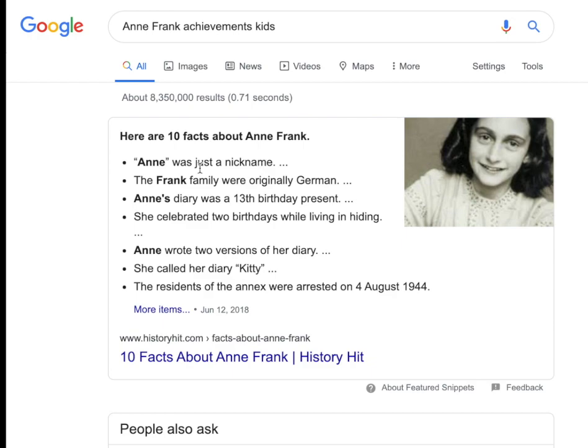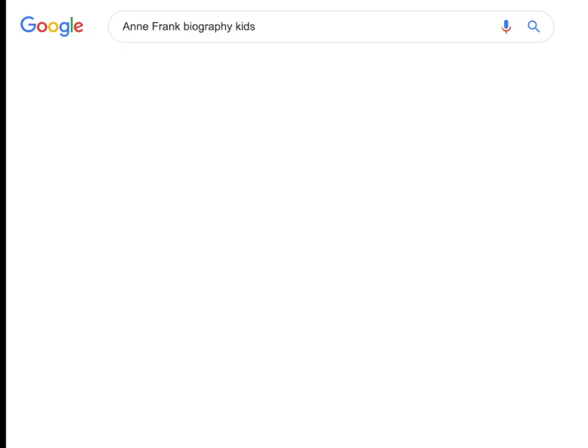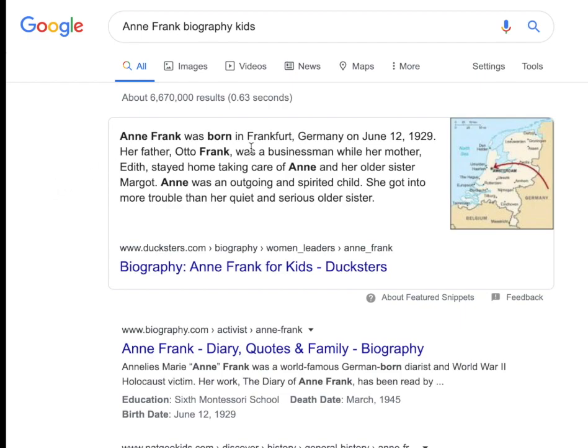Anne was just a nickname. It tells us more information about her. She wrote 2 versions of her diary, and we can go here. This looks like it's a really good place to start. Oftentimes, if you put in a name and achievements, or even biography, you can find some really good stuff right up here. And this sort of helps you because it's scary to think about all those words on that page. This little box up here, however, gives us some information. If we can understand it, maybe that's a good place for us to go.